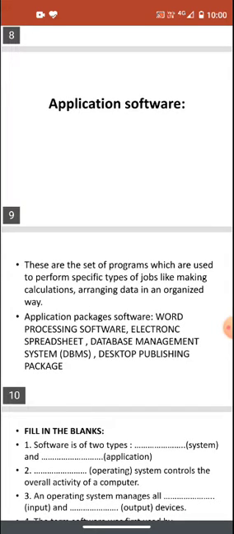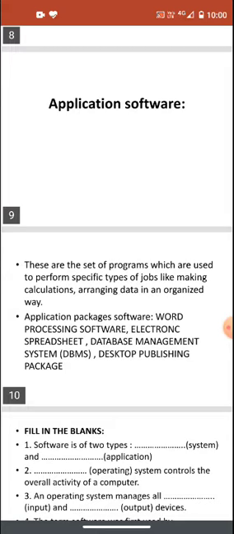Like MS Word in MS Office, MS Paint, games, anything which you perform in a computer is an example of application software. We work upon an application software. Any software upon which you work is an example of application software.